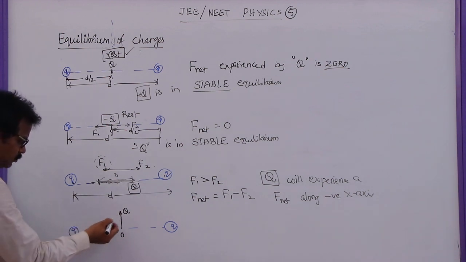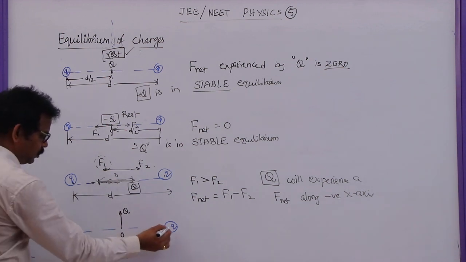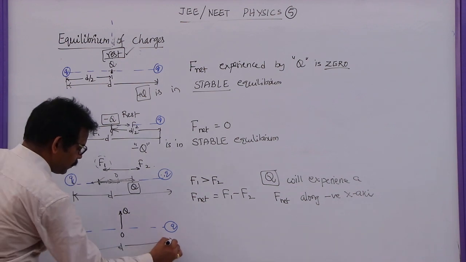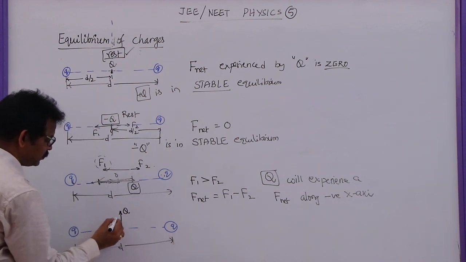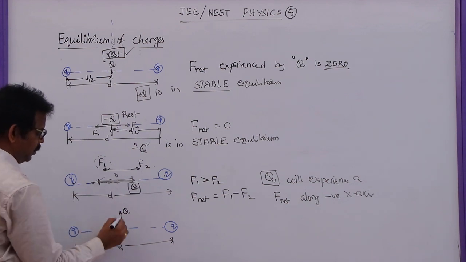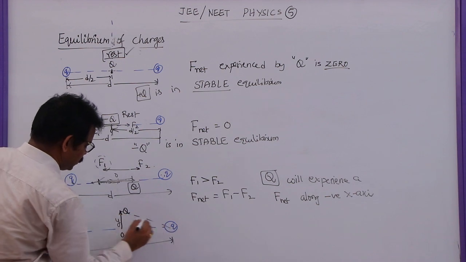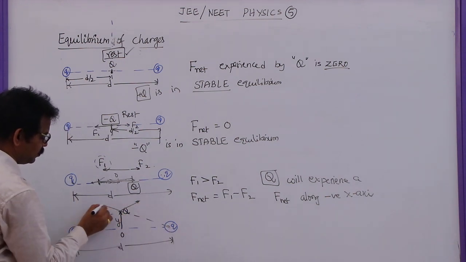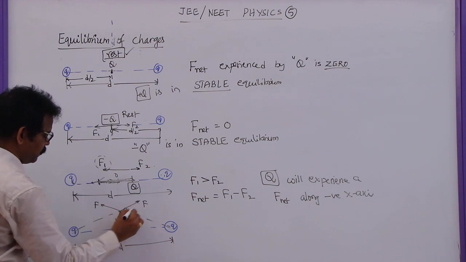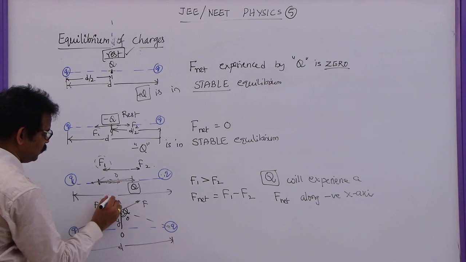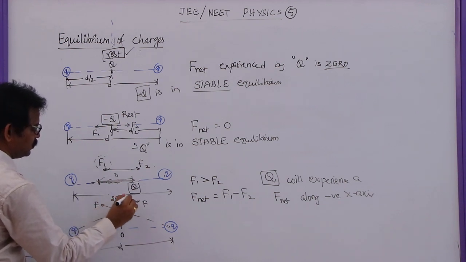Now if we observe this one, let us say this is Q and this is Q. Let the distance between these two be d, and let us say the third charge is displaced by a small distance along the y-axis. Let me take it as small y. Now when the charge is placed here, these two repel along these paths. This will be F and F. If this angle is theta, the net force will be 2F cos theta.